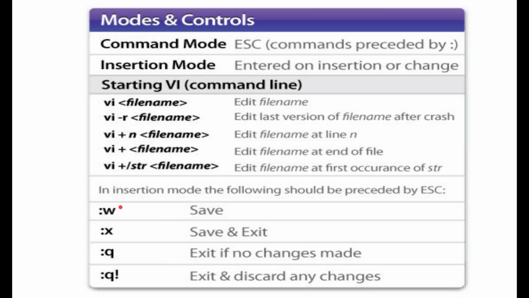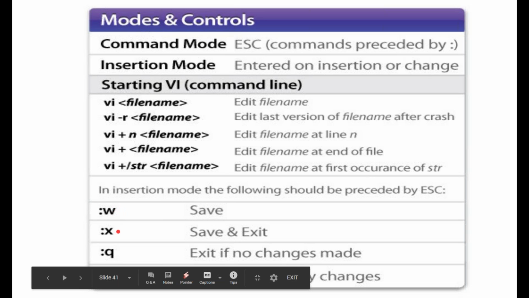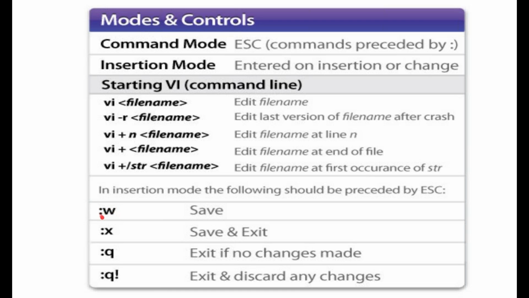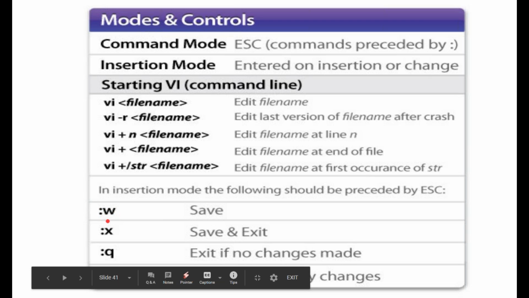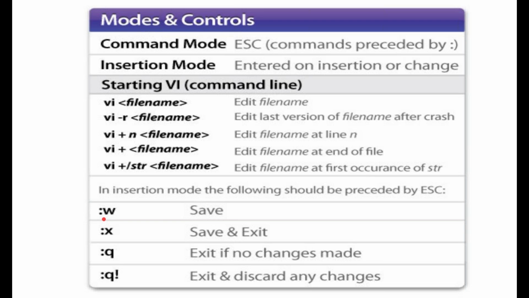And these are the various options, whether you want to move out: WQ, WX, save and quit. Every shell has its own, but these are the most common ones. For the VI editor it is this, but every editor has its own keystrokes. So W for saving, X for save and exit, Q for exit if no changes made, and Q exclamation to exit and discard any changes. So these are the various options to move out of your shell.